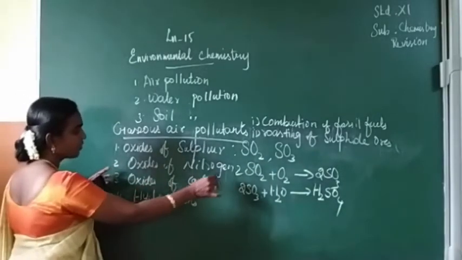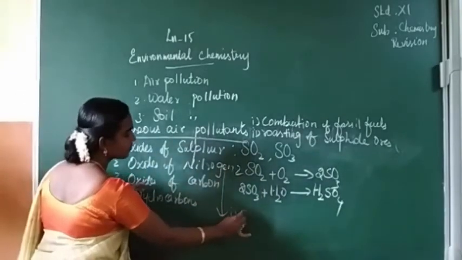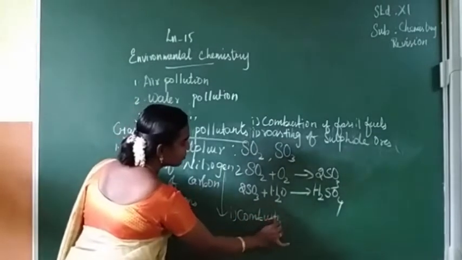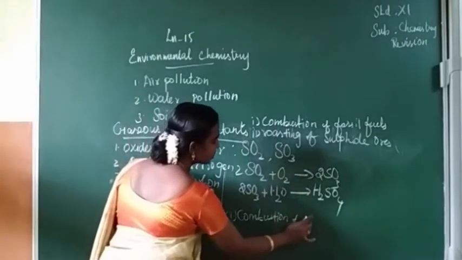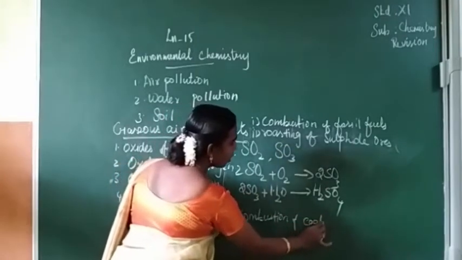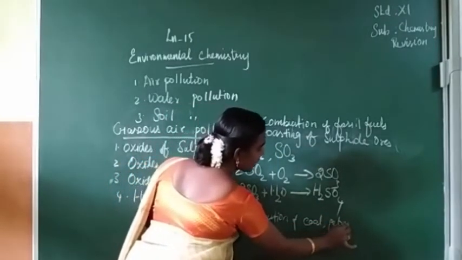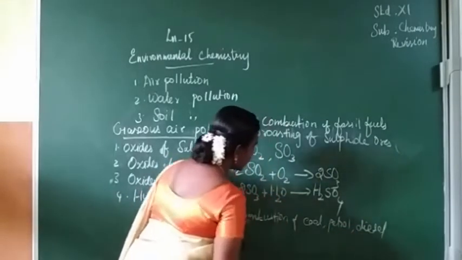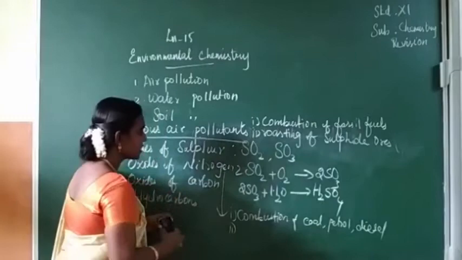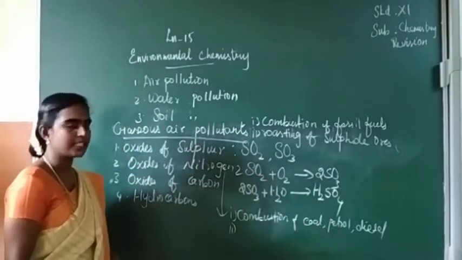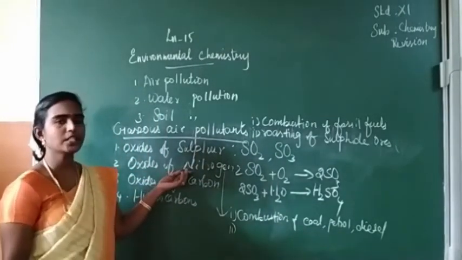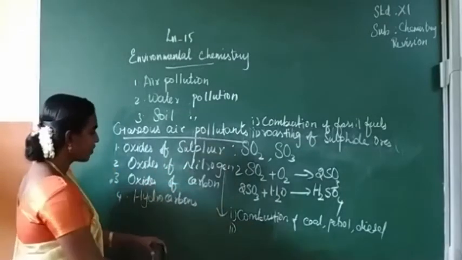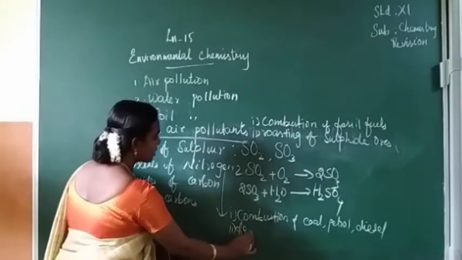The second case is by means of fertilizers. Okay, so these are the two cases.